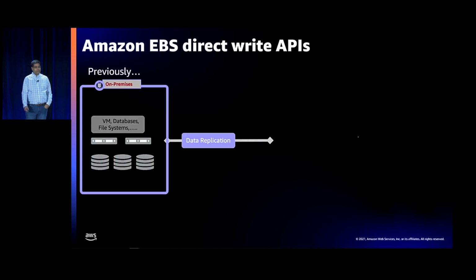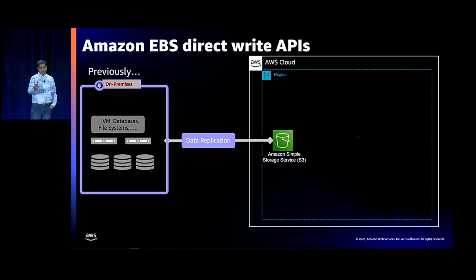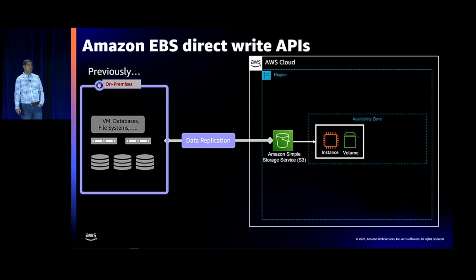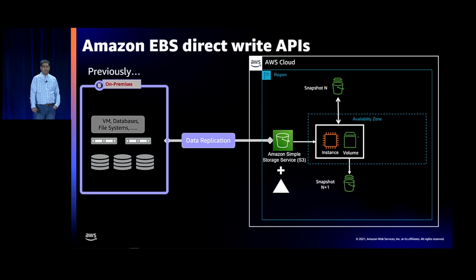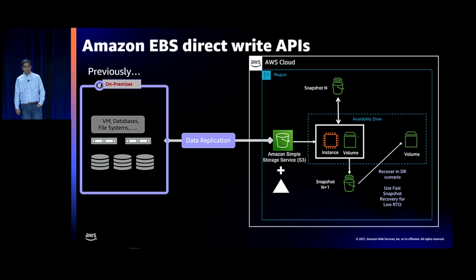So before the write APIs, if customers had on-premises block storage or data storage, your VMs, your databases, your file systems, they would replicate that data into Amazon S3. From there, create an EBS volume or an EC2 instance, and then start using snapshots to back up. As their data on-premises changed, they would update the volume again, and now create the next snapshot. Eventually, if you have to recover in a DR scenario or what have you, they would then use that snapshot to create a volume, or use fast snapshot restore to go create a volume.